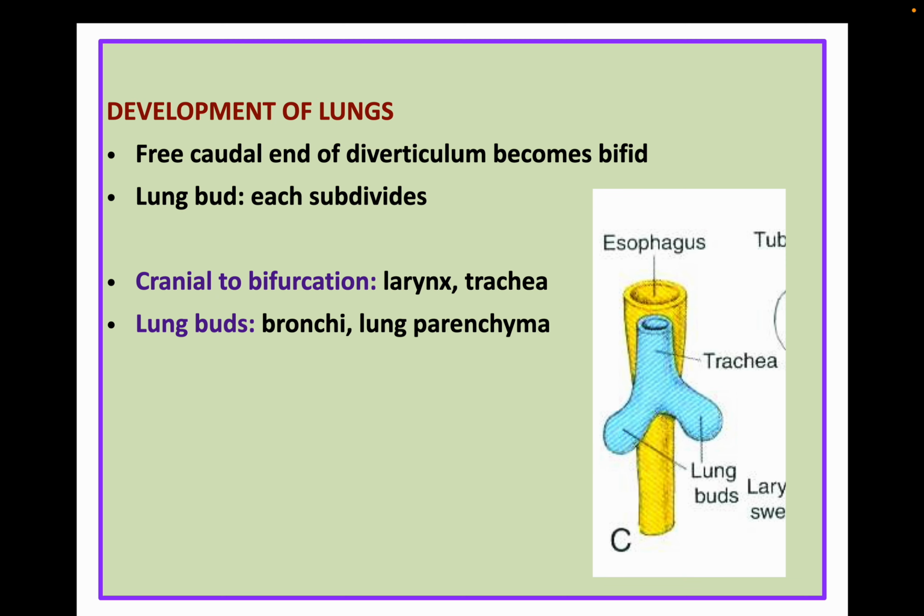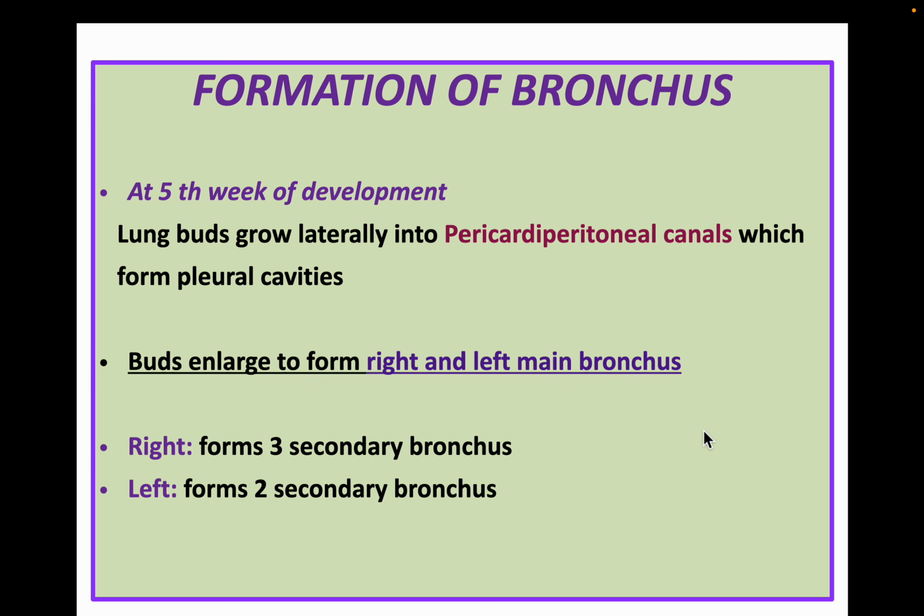Now, in the development of the lung, the free caudal end of the diverticulum becomes bifid, that is clear. Each lung bud subdivides. Cranial to the bifurcation, the larynx and trachea are formed. Then the lung bud is going to form the bronchi and lung parenchyma. This is important. Now, formation of the bronchus. At the fifth week of development, the lung bud grows laterally into the pericardio-peritoneal canals, which form the pleural cavities. The buds enlarge to form the right and left main bronchus. The right forms three secondary bronchi, and the left forms two secondary bronchi.